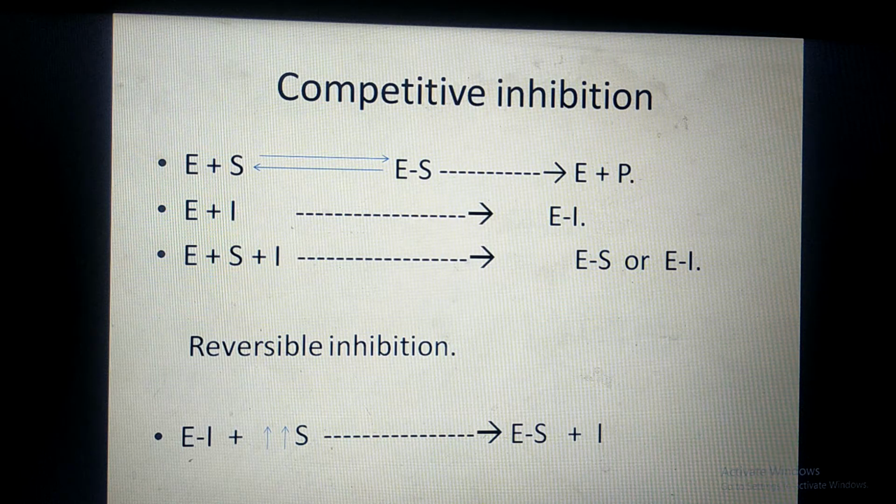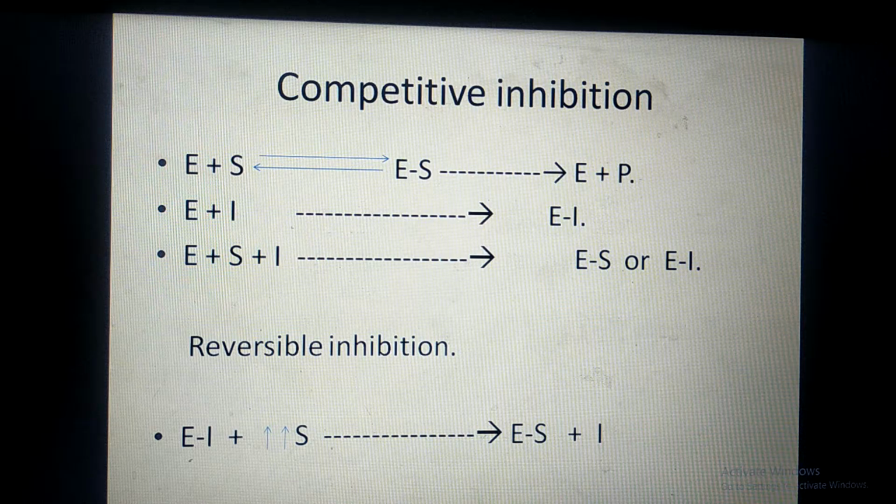Therefore, that enzyme molecule goes out of the reaction, and hence the velocity of the reaction is affected, because velocity depends upon the number of enzyme molecules. And we will get Vmax, maximum velocity, when all enzyme molecules present in the medium participate in the catalysis. At that time only we will get the maximum velocity.